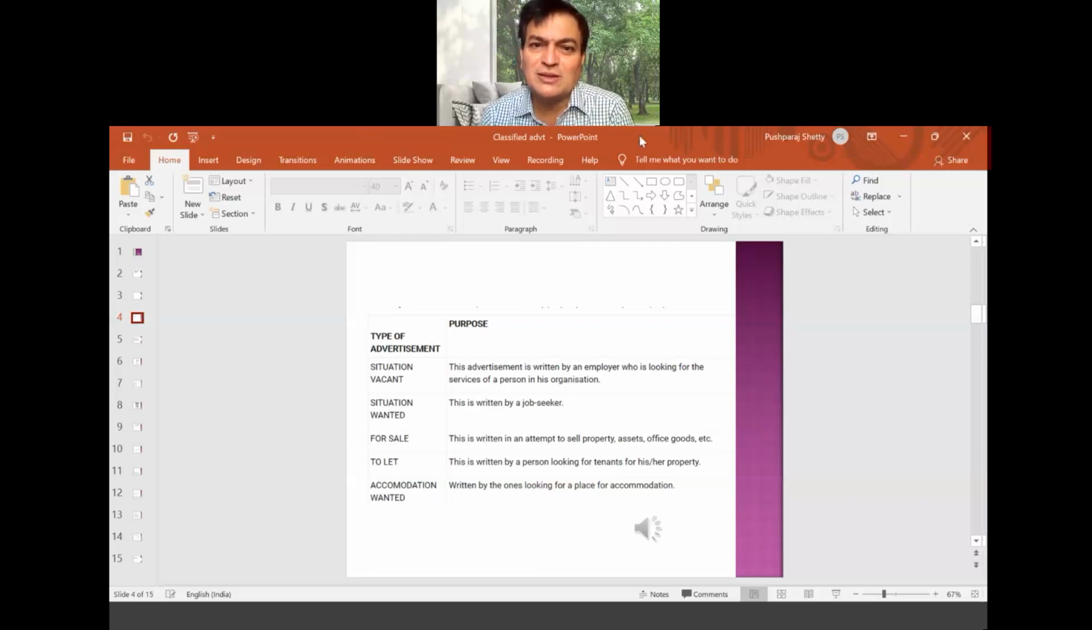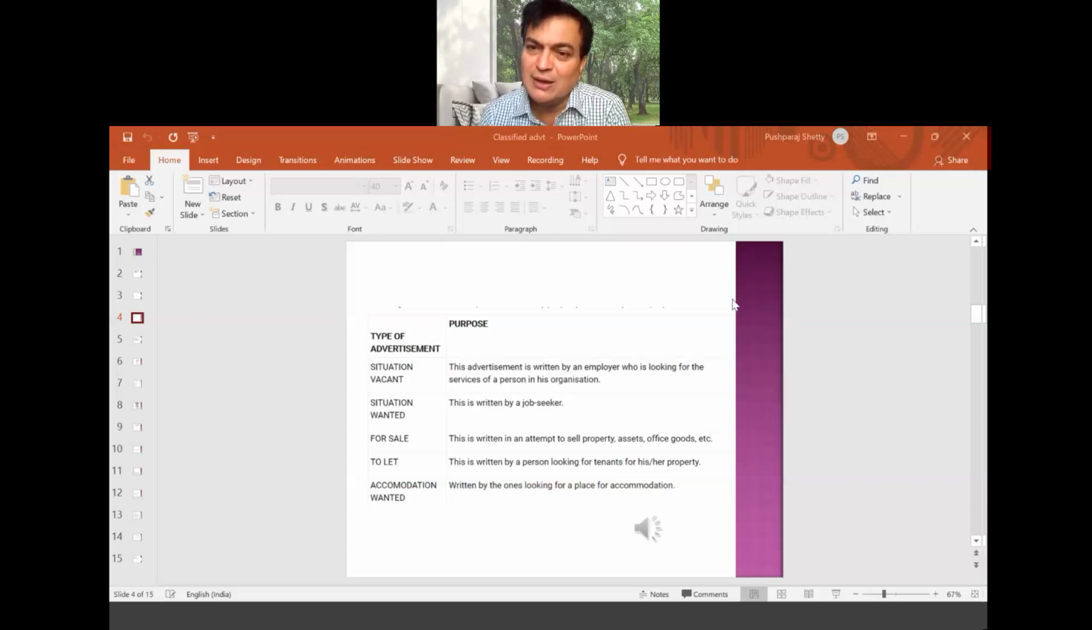Situation vacant means it is only a vacancy for a job. And situation wanted is for somebody who is a job seeker, somebody who is unemployed and looking for a job, and wants to advertise about his skill, that I am very good at typing, my speed is like this, or whatever skill you have got. You'll find such advertisements also in the newspaper. Situation wanted.